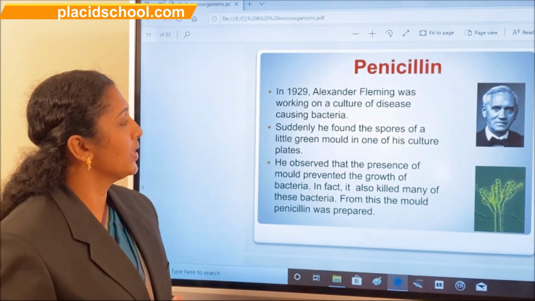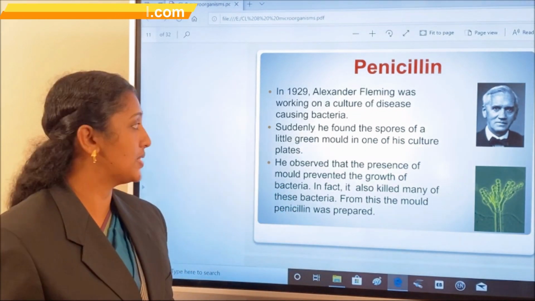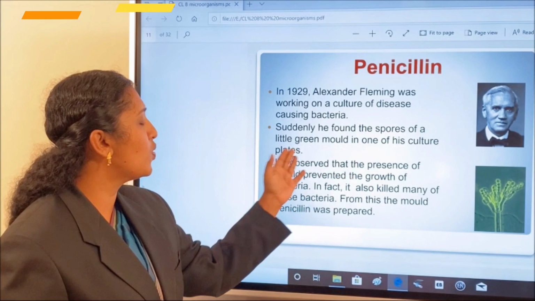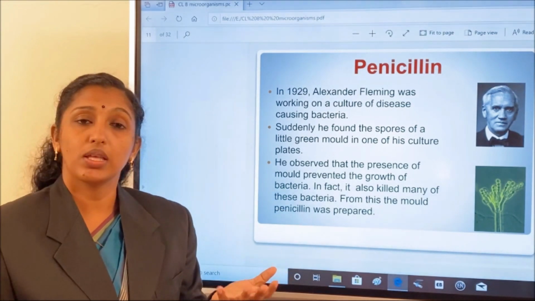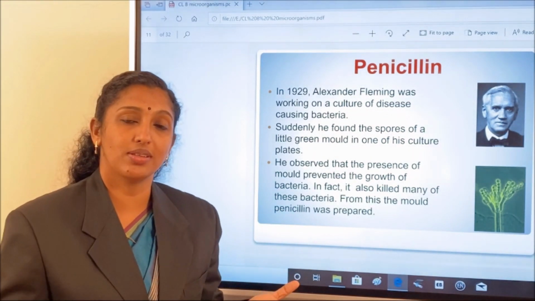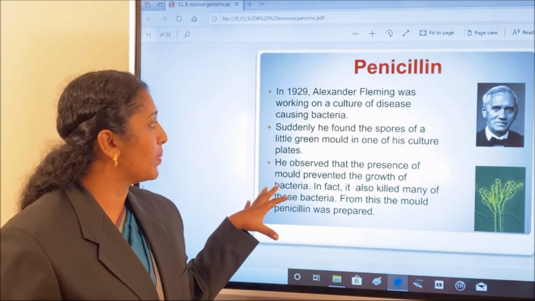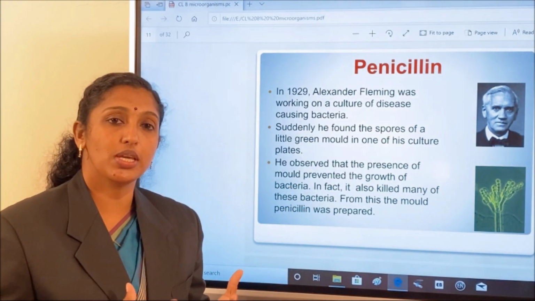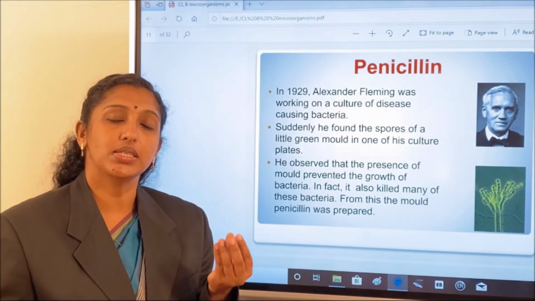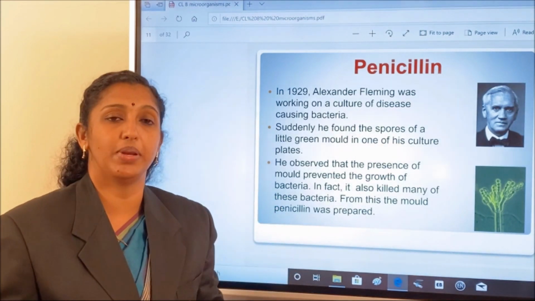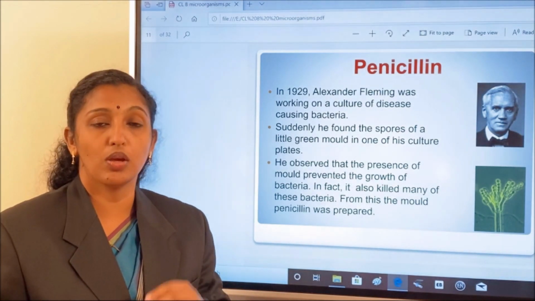In 1929, Alexander Fleming was working on a culture of disease-causing bacteria in his lab. Suddenly, he found the spores of a little green mold in one of his culture plates. You know that we normally use Petri plates for culturing microorganisms in the laboratory. In his experiment, he used a particular type of pathogenic bacteria for culturing. But later he noticed that a green colored substance had grown on that culture plate, and at the same time it did not allow the growth of that harmful bacteria.